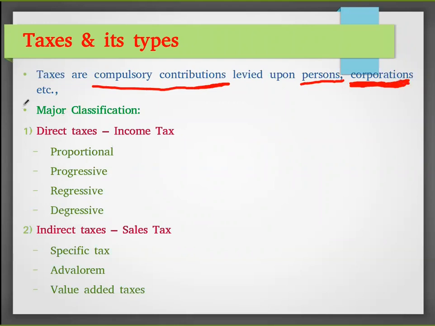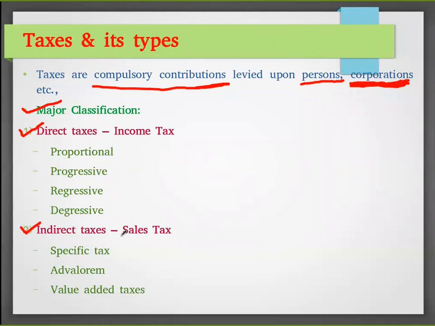So, major classification of tax. There are two types of taxes: one is direct tax and another one is indirect tax. Direct tax means it is directly paid by the person, the individual. Income tax is an example of direct tax. In this case, the person will go directly and pay the money. In case of indirect tax, we pay to a dealer and the dealer pays to the government.